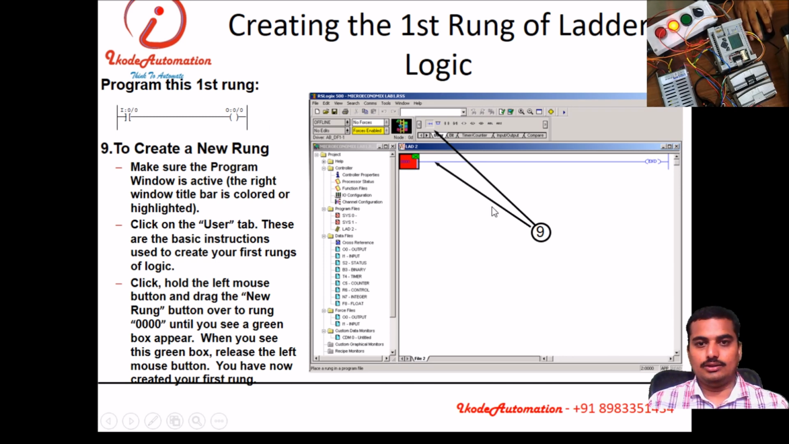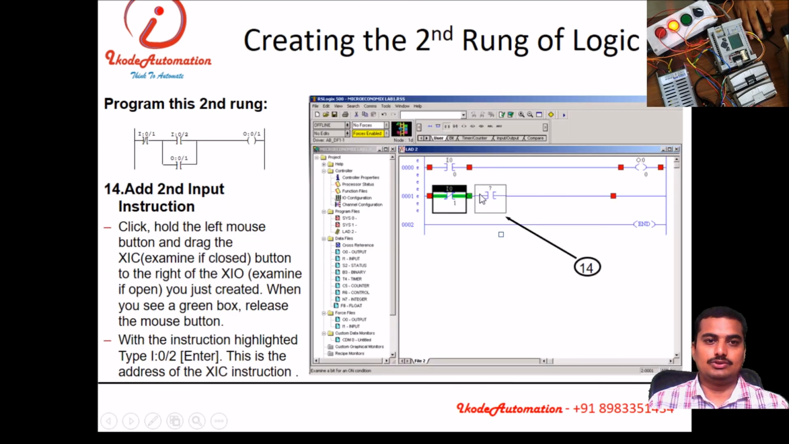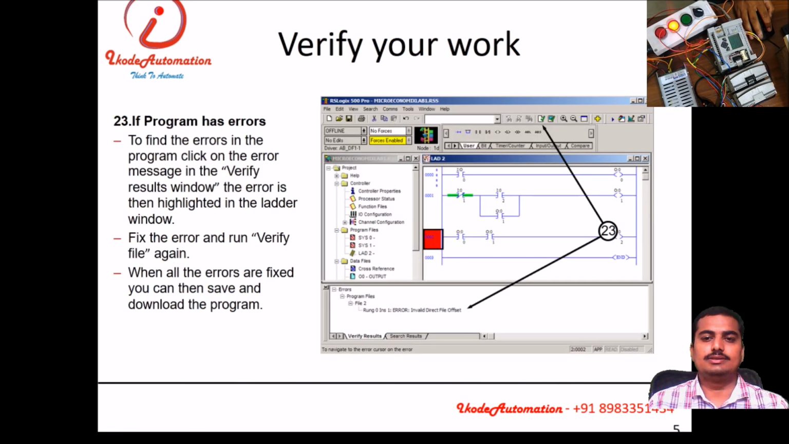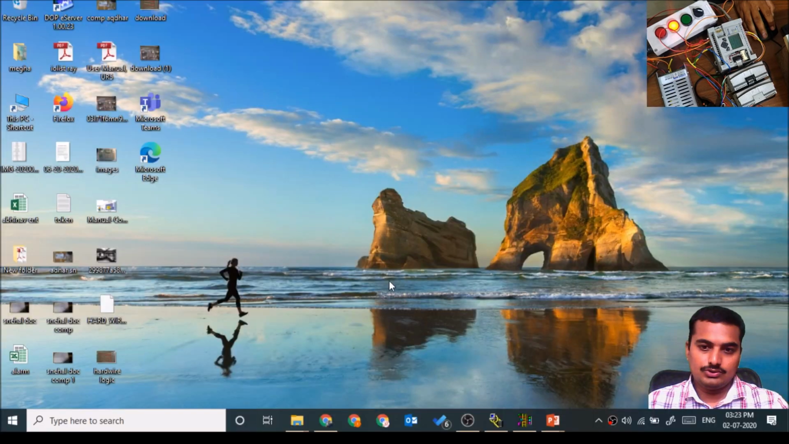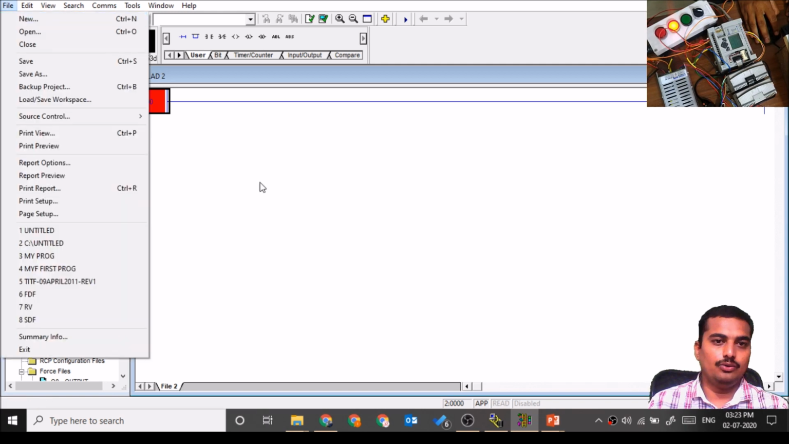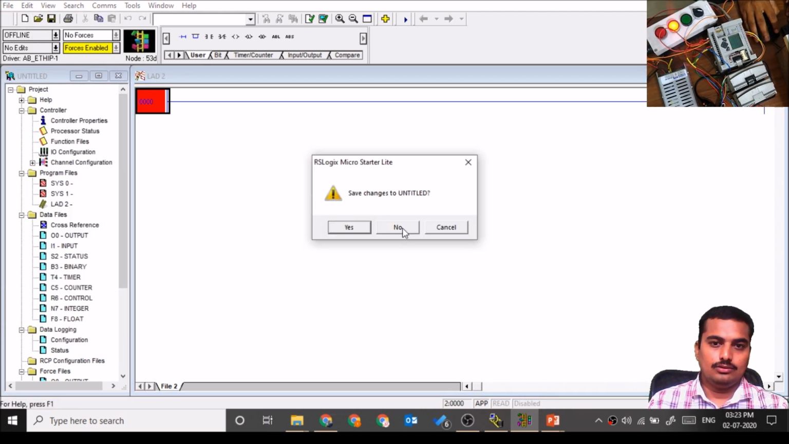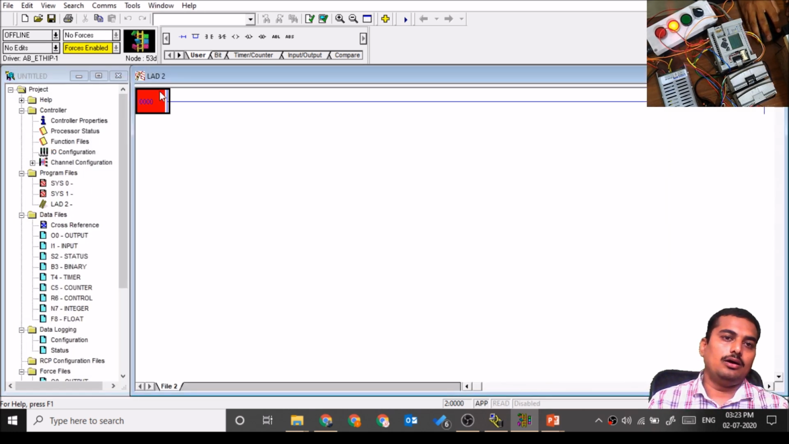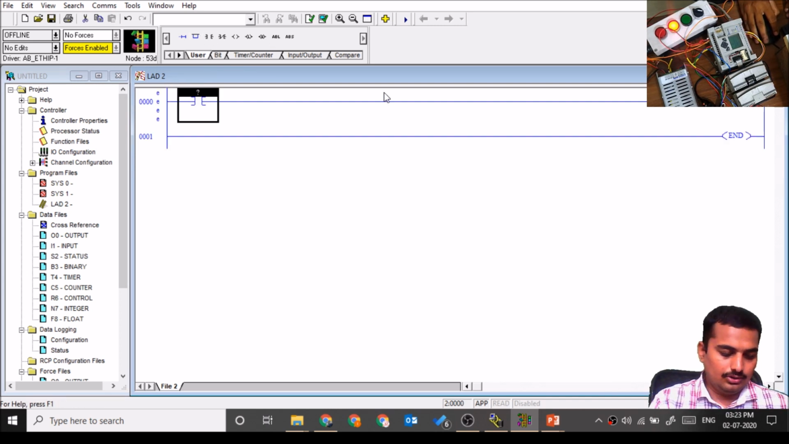Then you need to create the rungs. After creating the rungs, you need to save the program and download that. We'll see this with our software itself. So you need to open the RSLogix 500 software, click on File then New, or you can click here directly. You need to select your processor, which processor you are going to program. Then you need to select the instructions from here. Then you need to put the addressing that we have already seen,